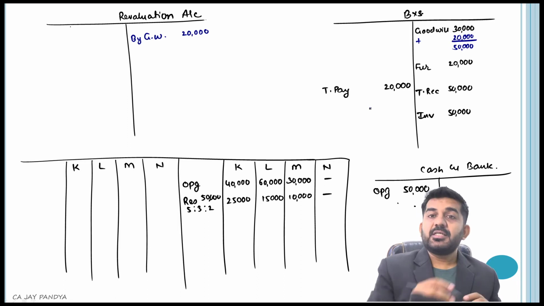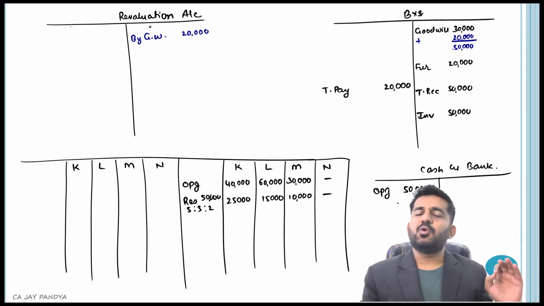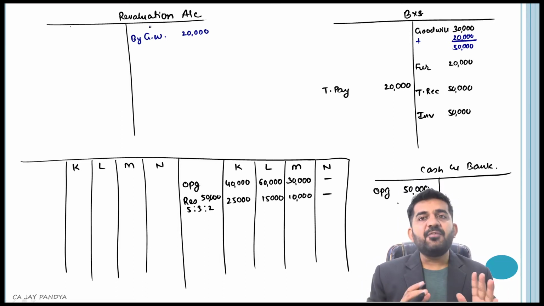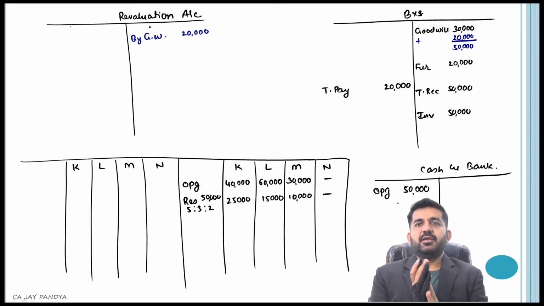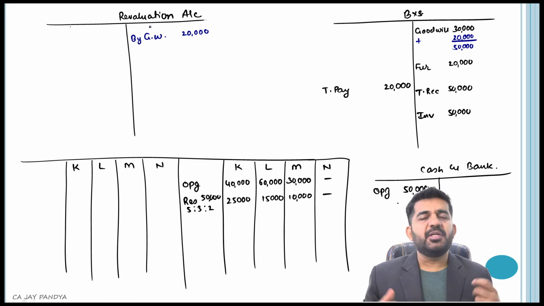Is it alright? Sir, the credit should be given to old partners. It is given to old partners because we have routed it through realization account. So benefit is given to old partners. Now, for new partners, goodwill is to be written off. You can do it at last, you can do it right now.